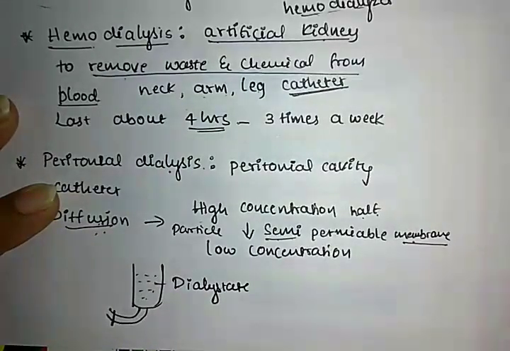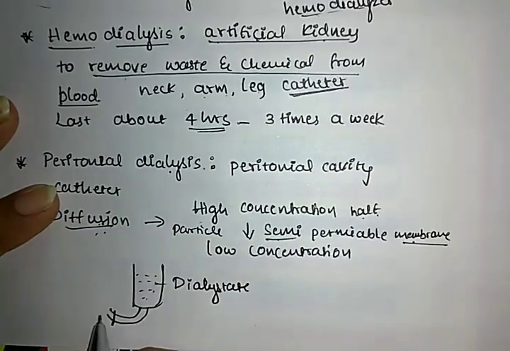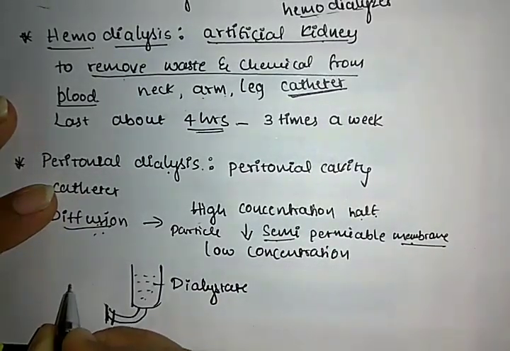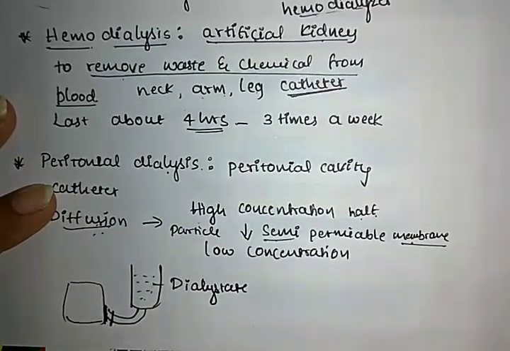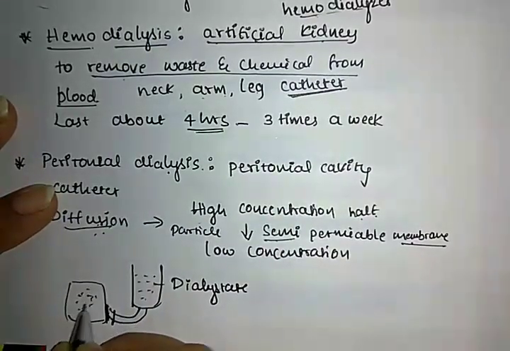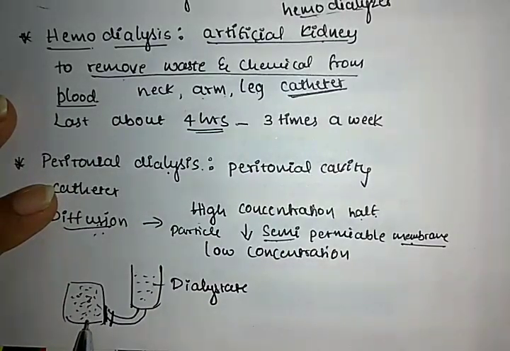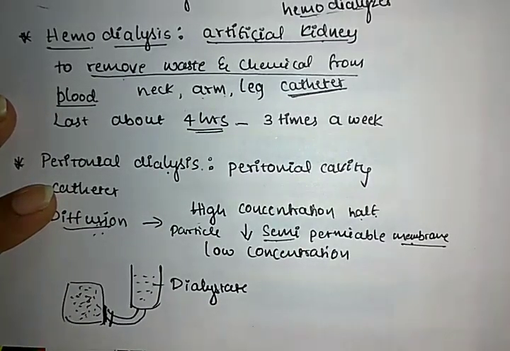This dialysate has the lower concentration. Here a semi-permeable membrane will be fitted, so that the waste particles in the body, that is, the excess waste in the blood, have a high concentration.